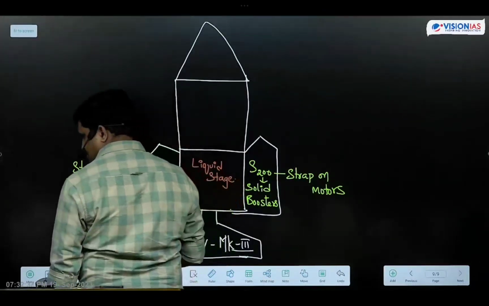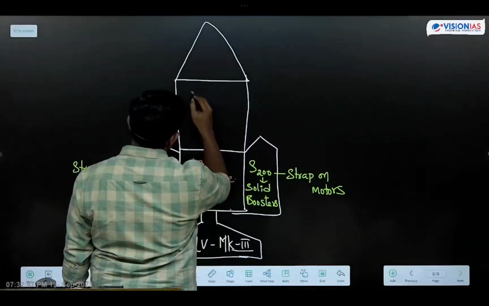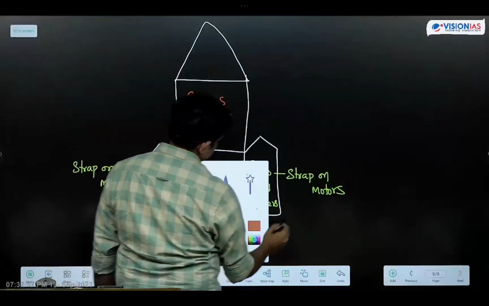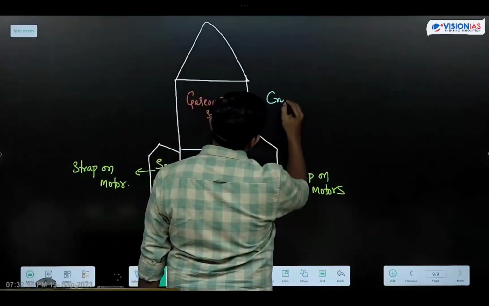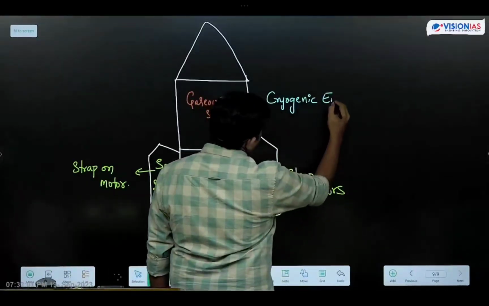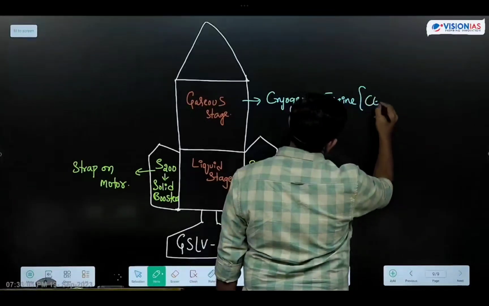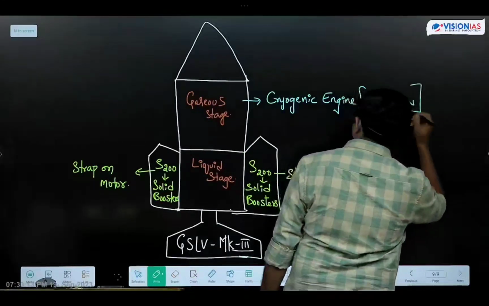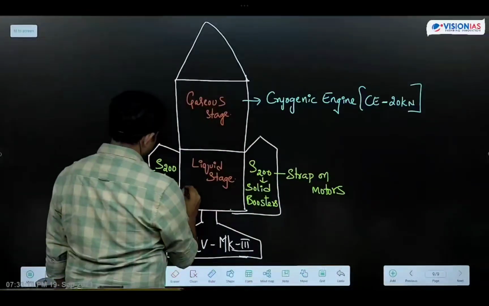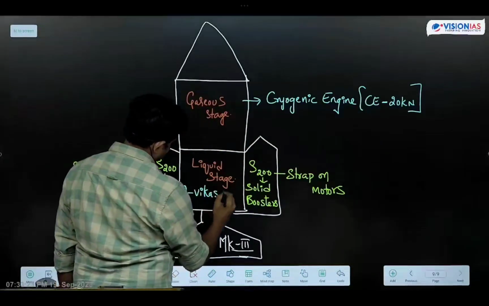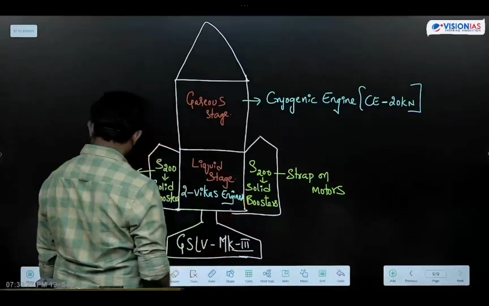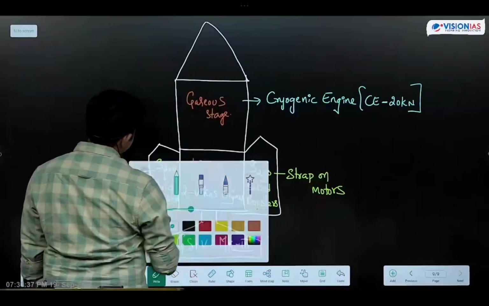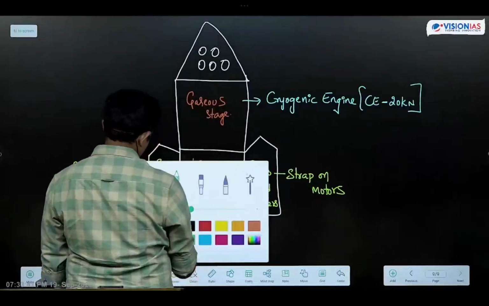This is a liquid stage. And here it is the gaseous stage. Here a cryogenic engine is used. The capacity of the cryogenic engine is CE 20 kilonewtons. Here we have used 2 Vikas engines. And satellites are placed in this room.